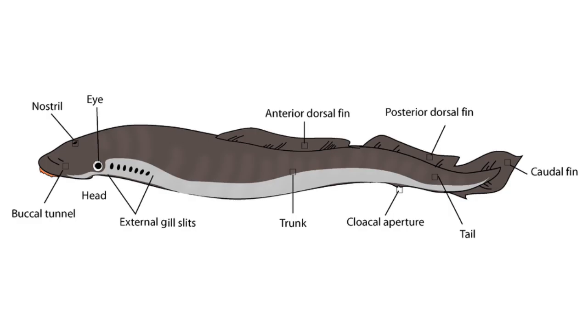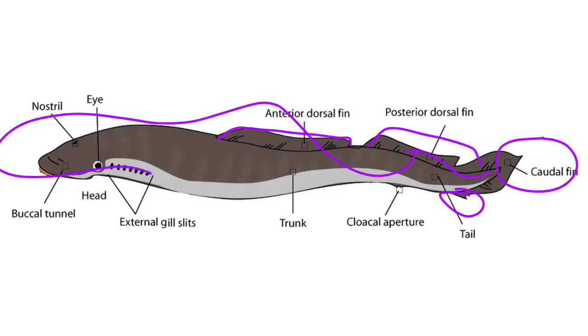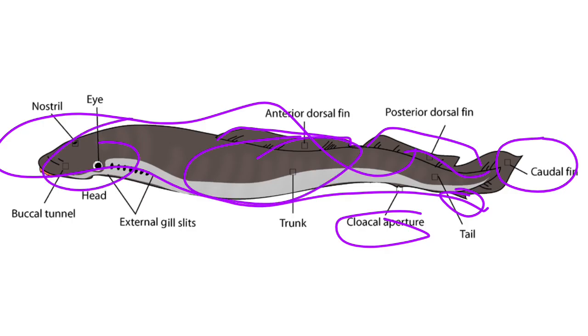lamprey. Like I said, they have a dorsal fin, right? They have a caudal fin, and they have the anal fin. You understand? So this is their tail. They are elongated, which is an eel-like structure. They have a cloacal aperture here. The body is separated into the head and the trunk and the laterally flattened tail.